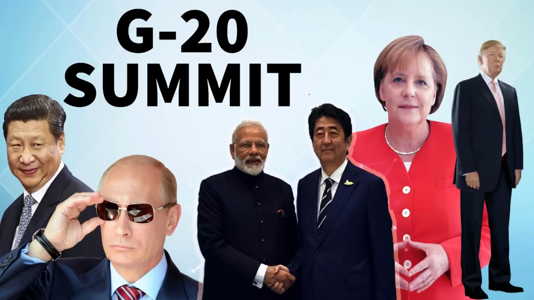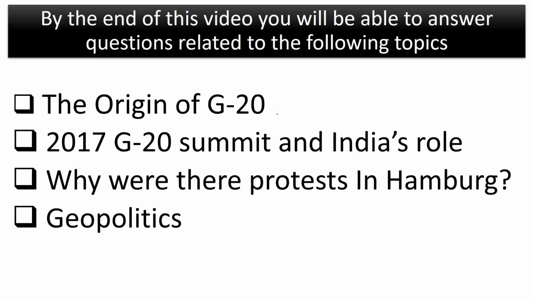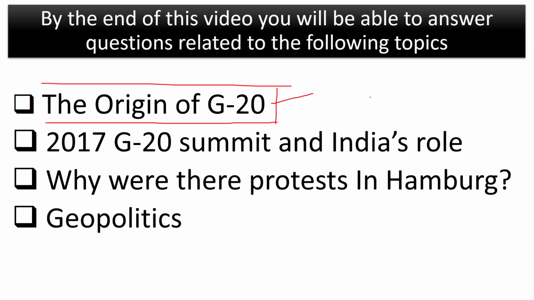My name is Prashant Dhawan, and in this video we are going to talk about the recently concluded G20 2017 summit that was held in Hamburg, a city in Germany. So in this video we are going to discuss a lot of things, as you can see. First of all, we will talk about the origin of G20, where it all began. And while we are at it, we will also discuss G7, G8, G4. That will do all of us some good. And then we will discuss the 2017 G20 summit.